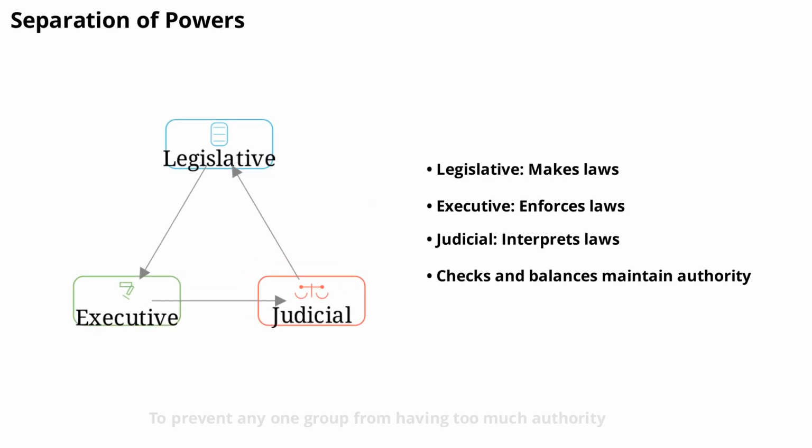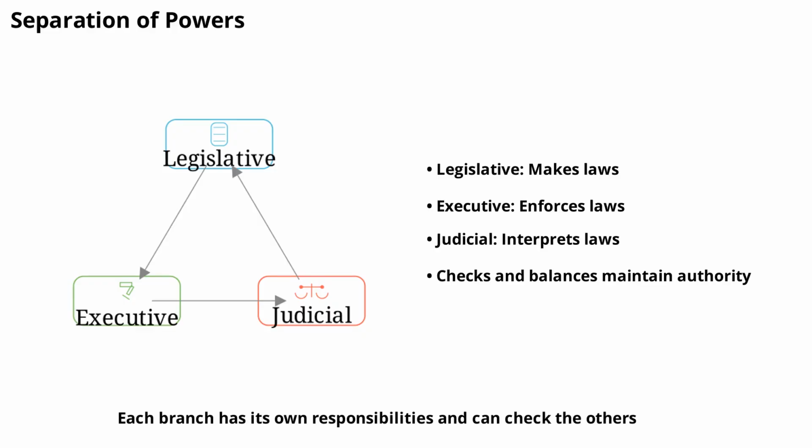To prevent any one group from having too much authority, many governments divide power among different branches. This is called the separation of powers. Typically, there are three branches: legislative, makes laws; executive, enforces laws; and judicial, interprets laws. Each branch has its own responsibilities and can check the others, ensuring a balance of power.